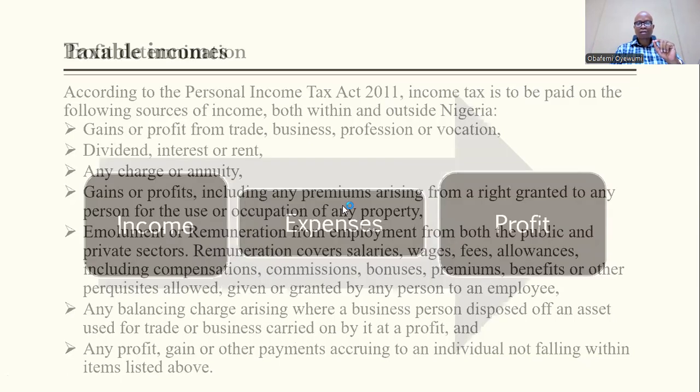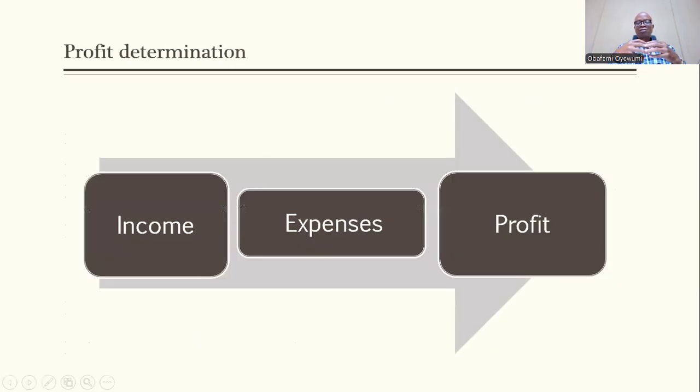Now let's look at this. In order to determine accounting profit, what do you do? You deduct expenses from your income and then you arrive at your profit. So income minus expenses will give you your profit. You can see income is bigger than the expenses and you have profit. The other way around is where the amount of expenses is much more than that of the income. That's a negative position. At the end of the day, that's a loss.